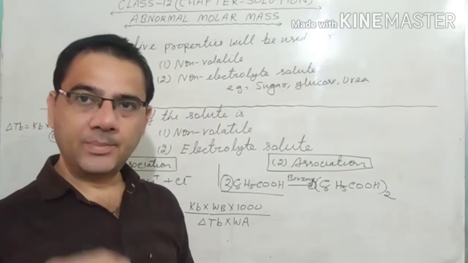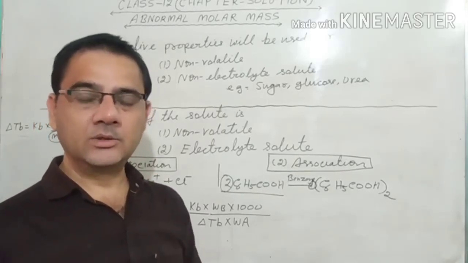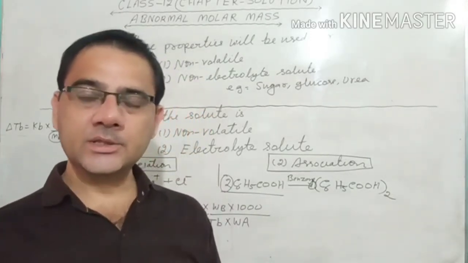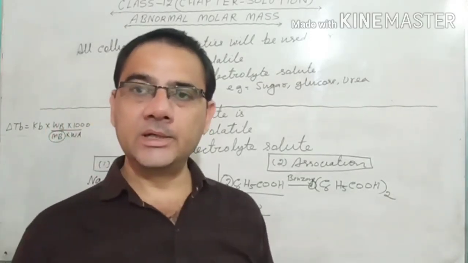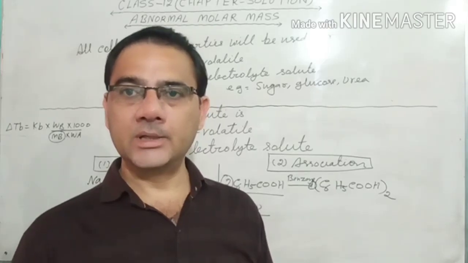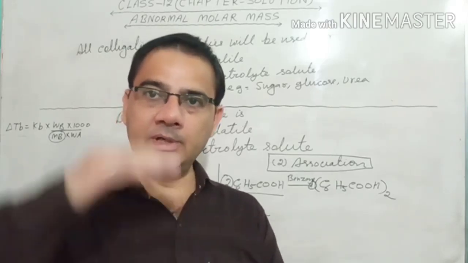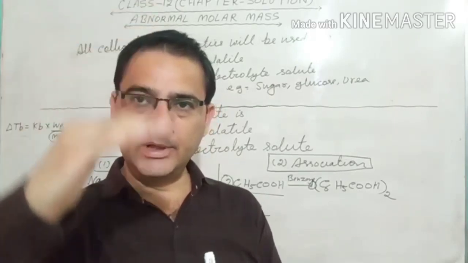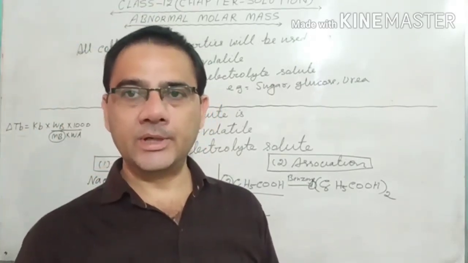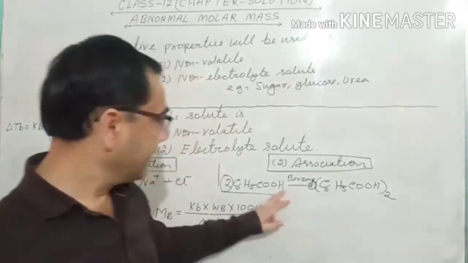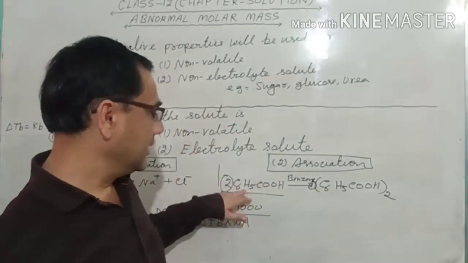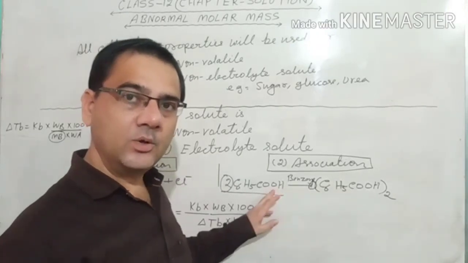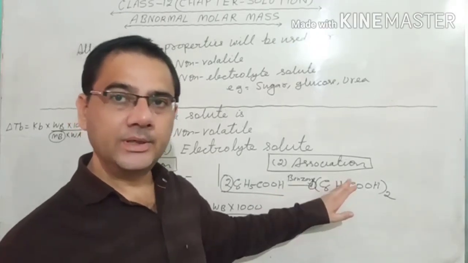So in that case the number of particles decreases, and when the number of particles decreases, the colligative property also changes. How should it change? Because colligative property directly depends upon the number of particles of solute. If the number of particles increases, the colligative property also increases. If the number of particles decreases, the colligative property also decreases. So here this is the colligative property. Since the number of particles is getting less, the colligative property also decreases.